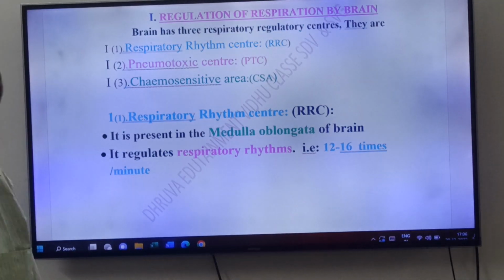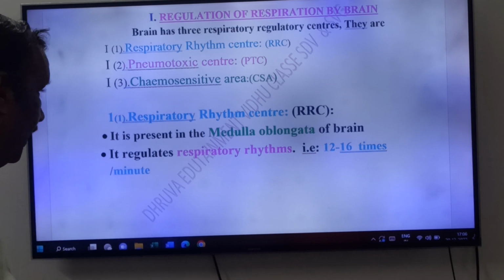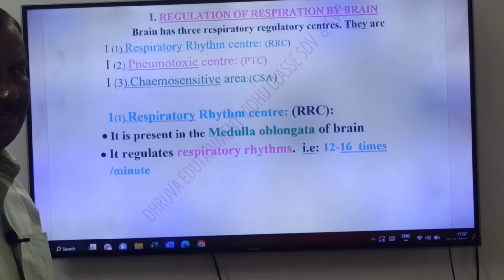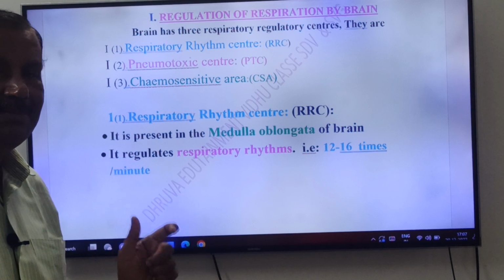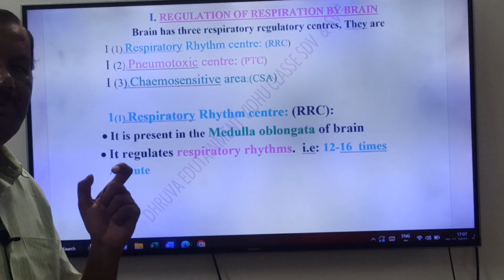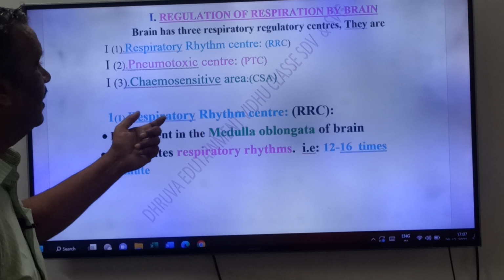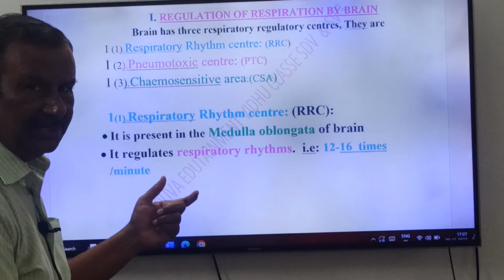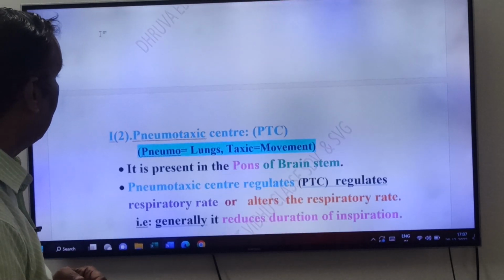It regulates respiratory rhythm. A healthy man respires 12 to 16 times per minute. That respiratory rhythm is under the control of the Respiratory Rhythm Center, present in the medulla oblongata. That is the first regulatory center.